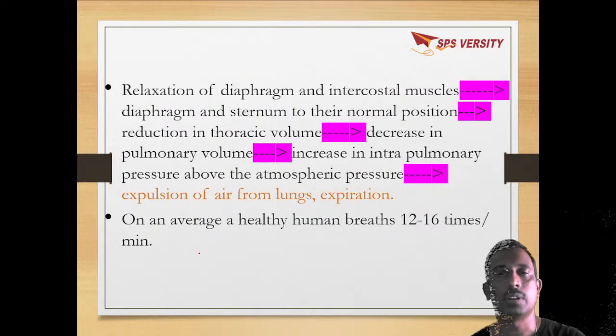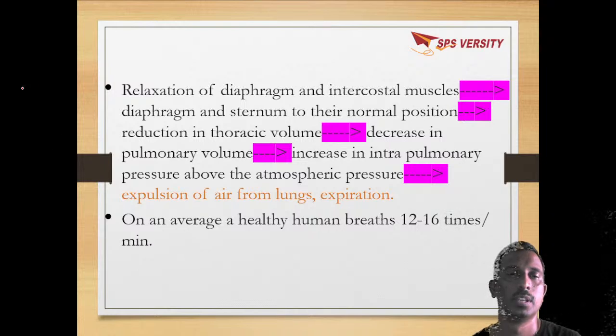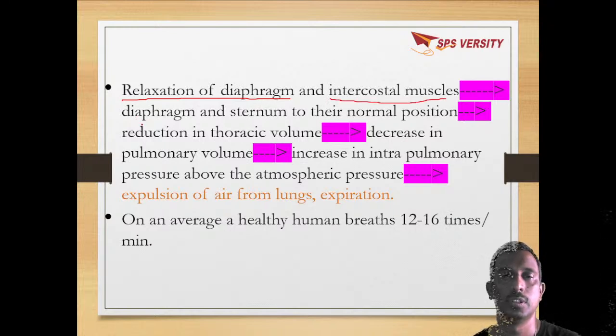Next, what happens during expiration? The relaxation of the diaphragm and intercostal muscles occurs. Due to this, the diaphragm and sternum come to the normal position, so thoracic volume decreases.